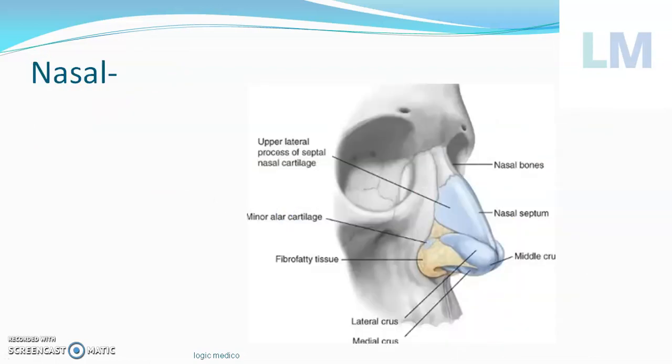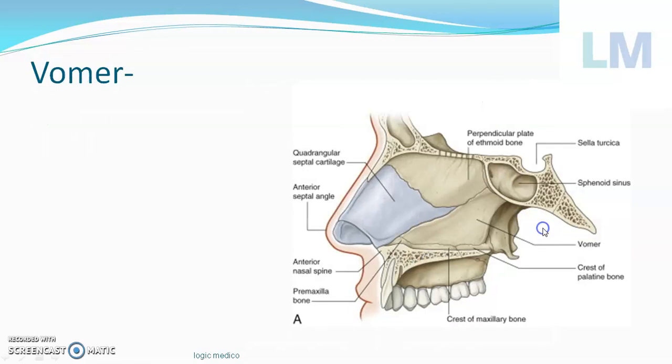Come to the next term, nasal. This bone you can see here is the nasal bone. So this is the nose. Anything referring to the nose is called nasal. There is one common wall between the two nostrils. It's called the nasal septum. It's a septum because it's a wall between the two nasal cavities or nose cavities.